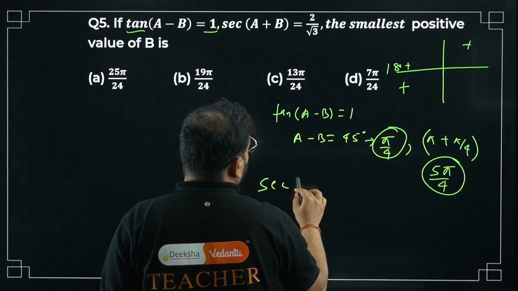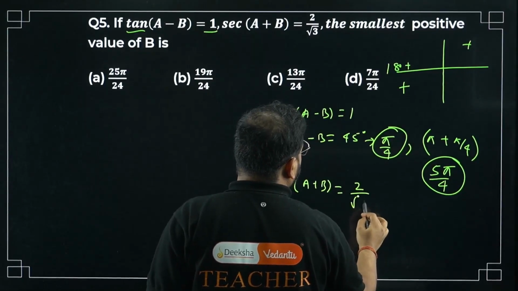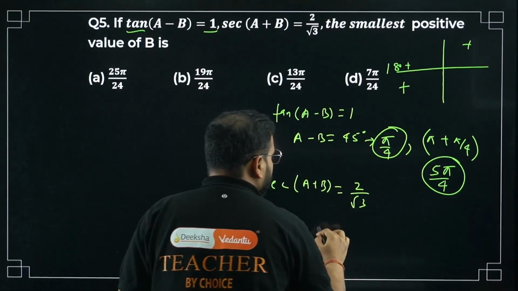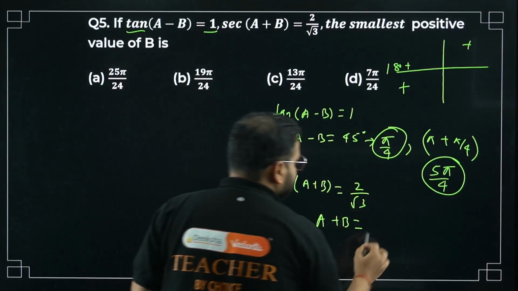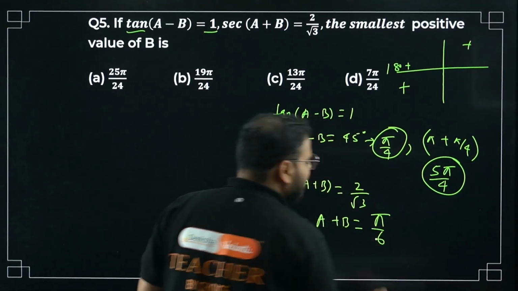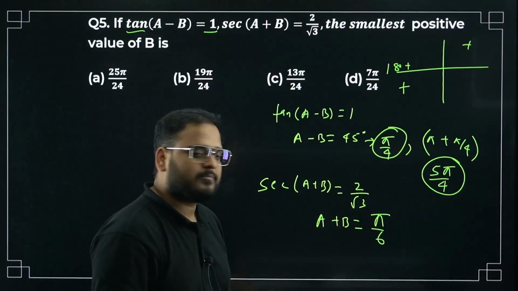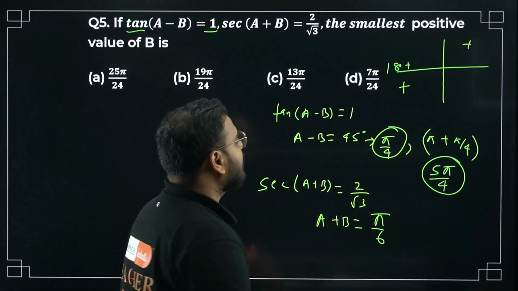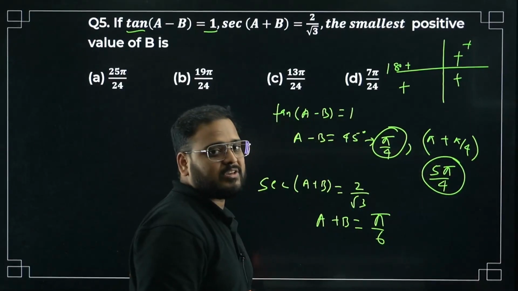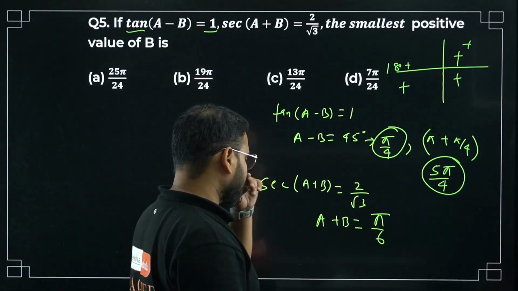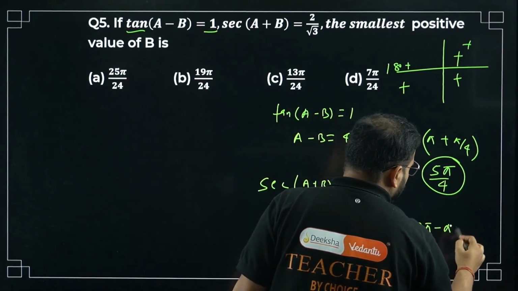Yes. Let's look at the same thing for sec. For sec, we have a plus b equals 2 by root 3. So we know for sure that a plus b has to be pi by 6, 30 degrees. Cos 30 is root 3 by 2. So sec will be 2 by root 3. So pi by 6. Is it more than enough? Cos is positive here and here, first and fourth quadrant, which means either this or 2 pi minus pi by 6.